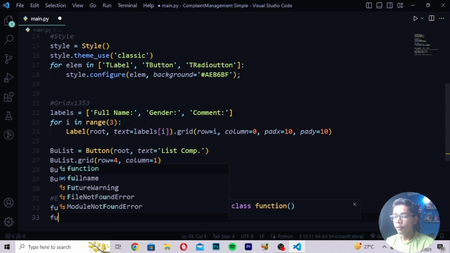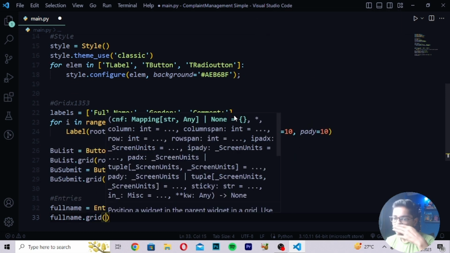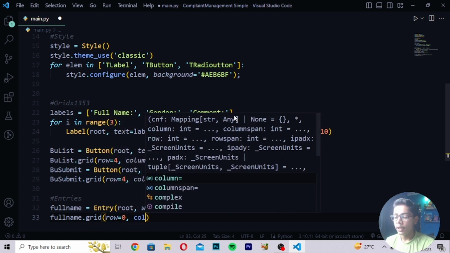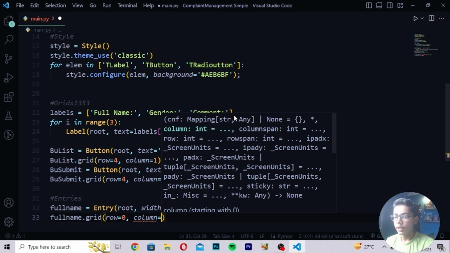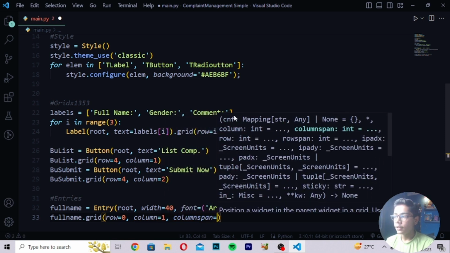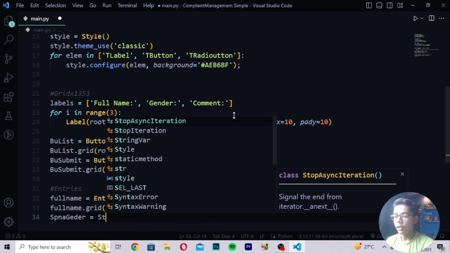Then after closing, you have to write here full name dot grid again. Then I will be making this bracket here, write here row 0. Then I will be writing here column equals to 1. Then when you've written this, write here column span equals to 2. Then when you've written this, you have to write here span gender like this and write here string var.